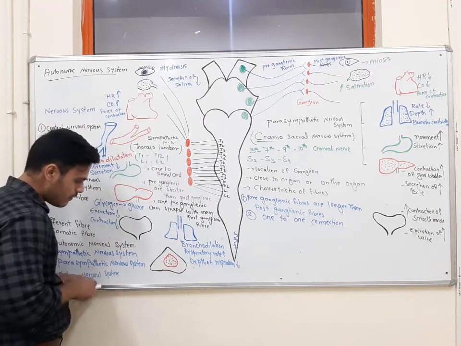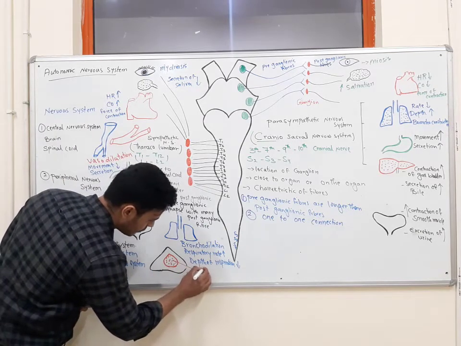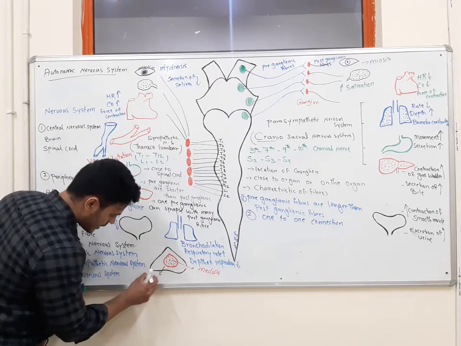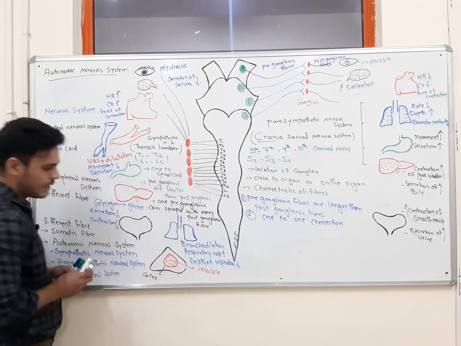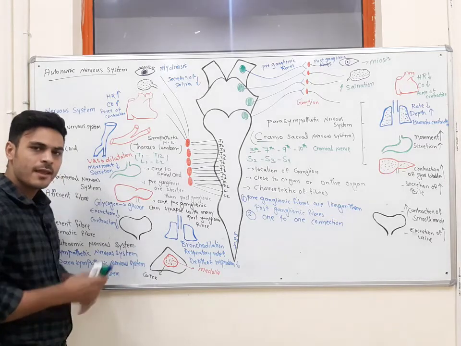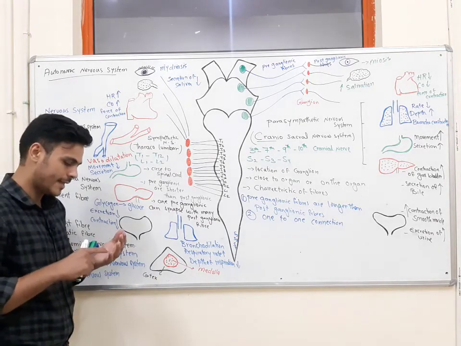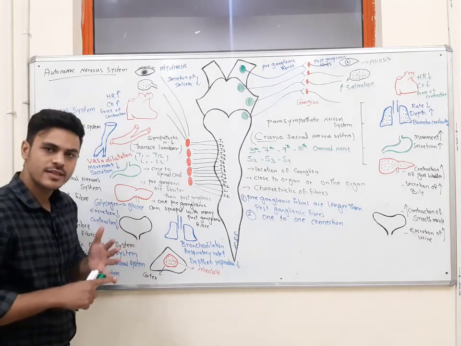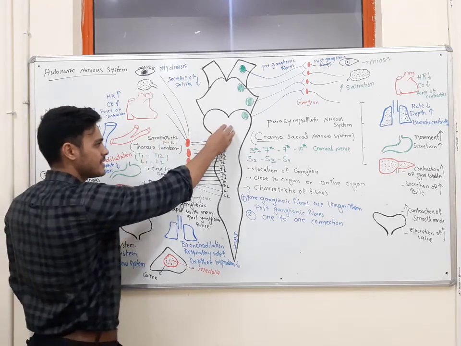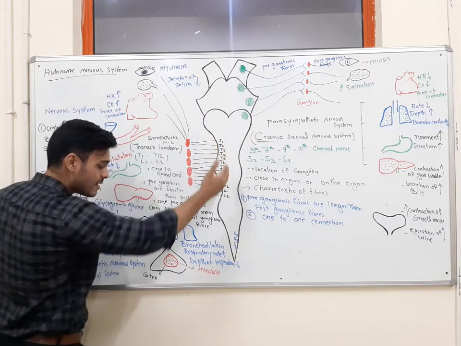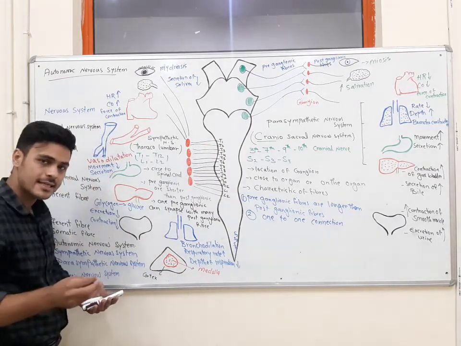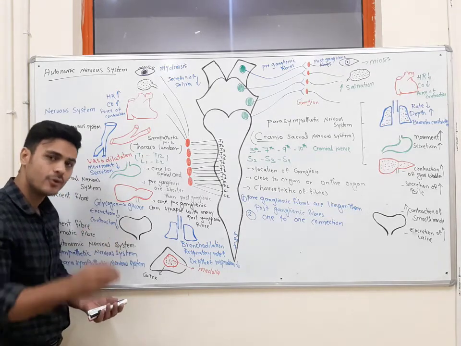The next effect of activation or stimulation of the sympathetic nervous system is on the adrenal gland. In the adrenal gland, we know that we have two parts. One is the medulla, another is the cortex. In the medulla, we make adrenaline and a limited amount of noradrenaline, and in the cortex we make adrenal hormones, for example cortisol, aldosterone, as well as sex hormones. When we stimulate the sympathetic nervous system, it sends signals to the adrenal gland, especially to the medulla, and it increases synthesis as well as release of adrenaline and noradrenaline.